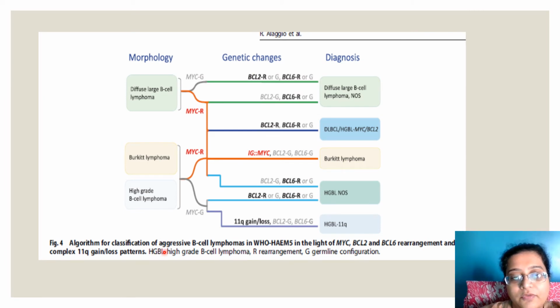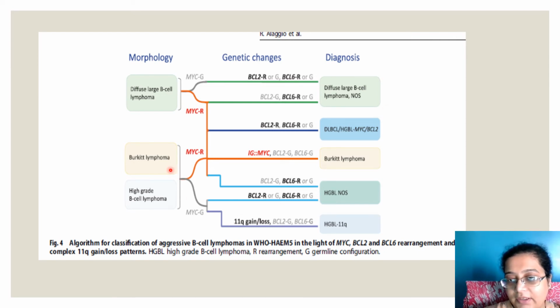Then the algorithm of classification for aggressive B-cell lymphomas in Heme 5 in the light of MYC, BCL2 and BCL6 rearrangement and complex 11q gain and loss. DLBCL can be MYC rearranged or not. Then you go for BCL2 and BCL6, call it DLBCL. Burkitt's lymphoma, the 11q gain and loss: I'm not reading the whole chart, but I want to tell you this.